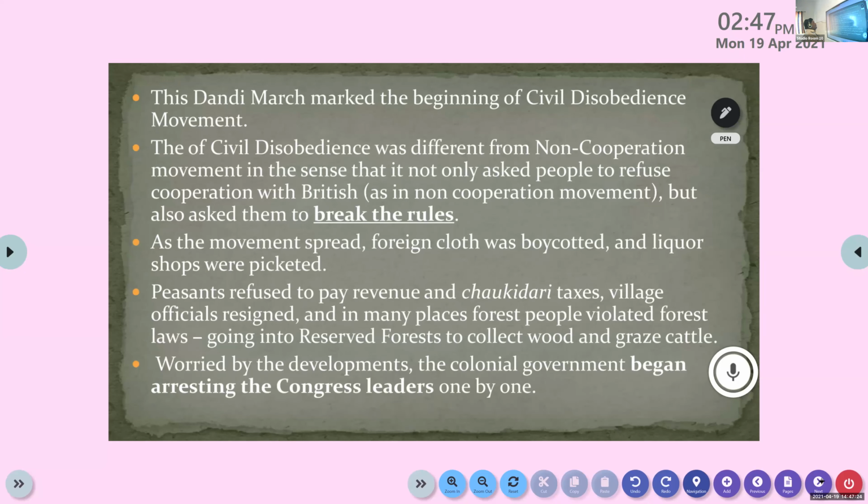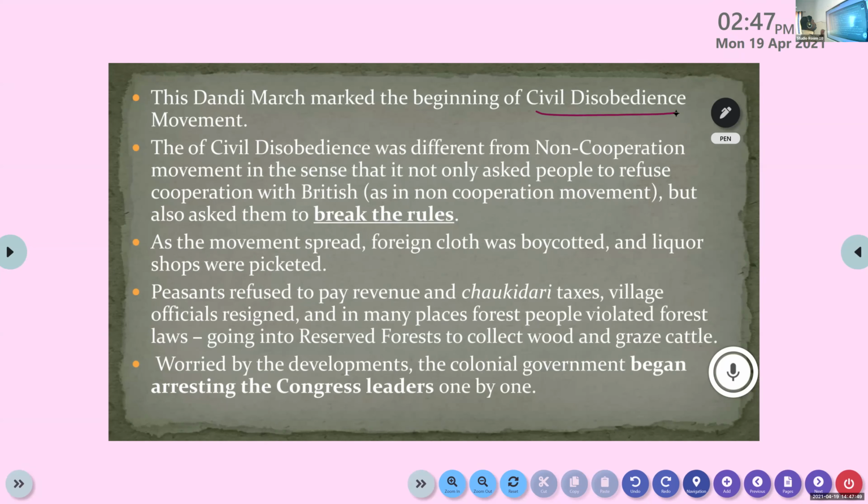Next one, the Dandi March or the Salt March marked the beginning of the civil disobedience movement in India. So the Dandi March is the first event that marked the beginning of civil disobedience, breaking the rules made by the British.